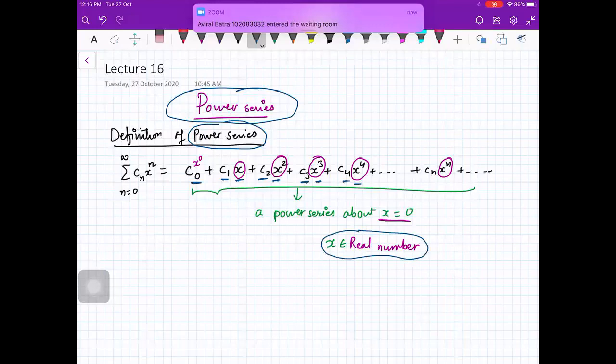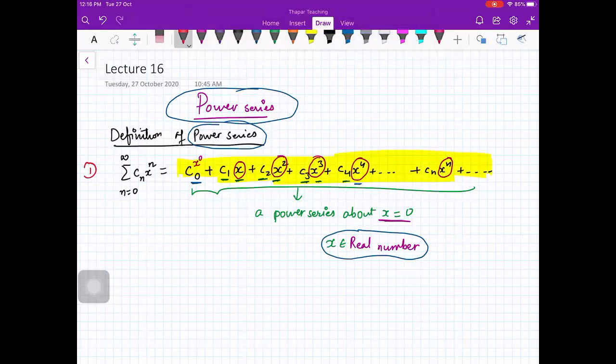For some real numbers this series will be convergent, and for other values of x it will not be convergent, because the series clearly depends on the value of x. This is the power series about x is equal to 0.